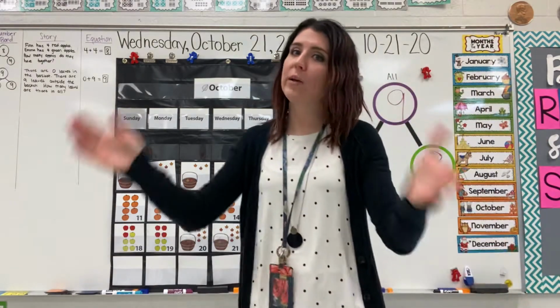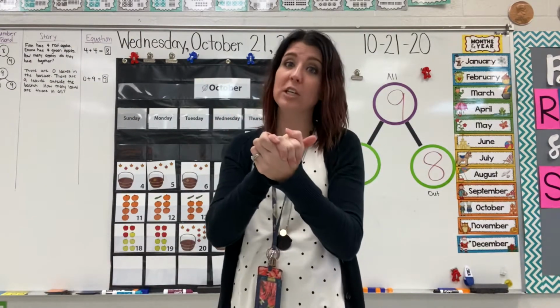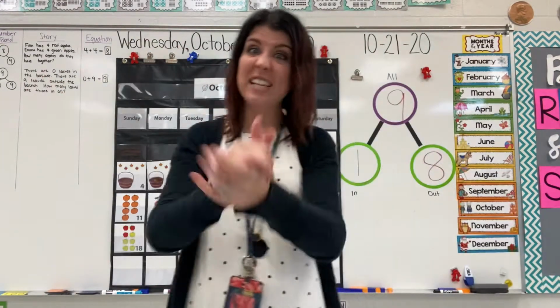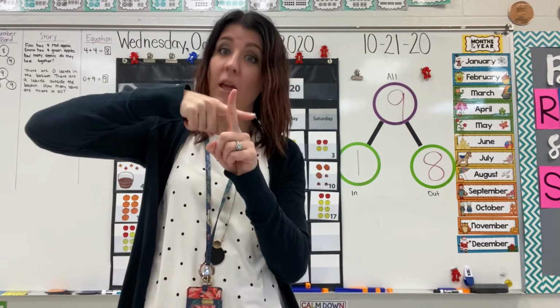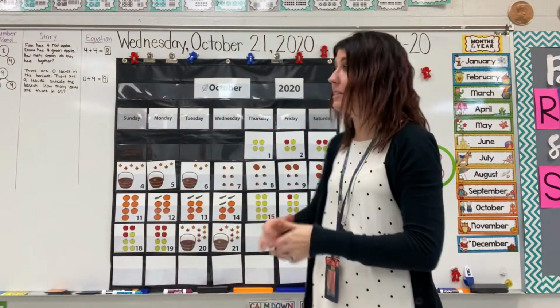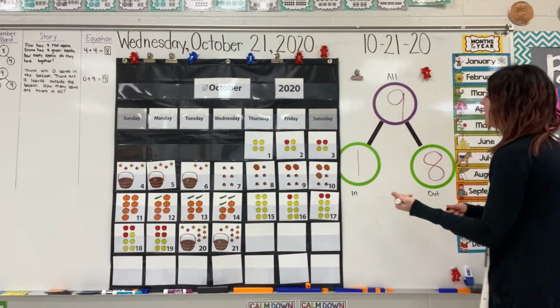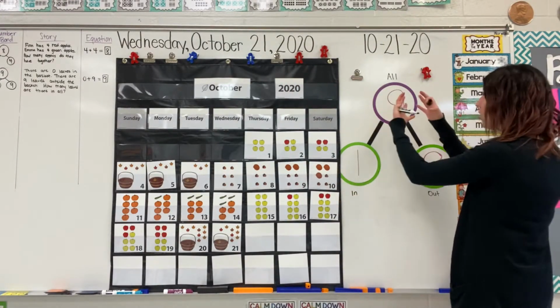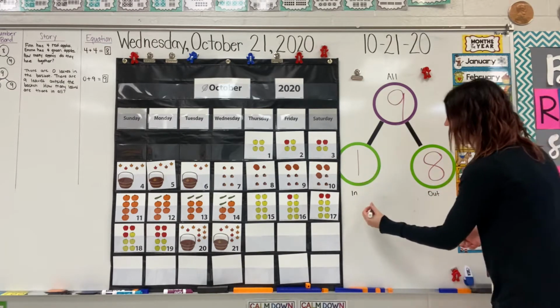So am I going to be doing addition or subtraction? Addition, because we're putting it together. So for addition, are we going to use Mr. Minus or Miss Plus? Miss Plus is the one that puts things together. Remember, that's why her arms are reached out. What are the two parts? 1 and 8.